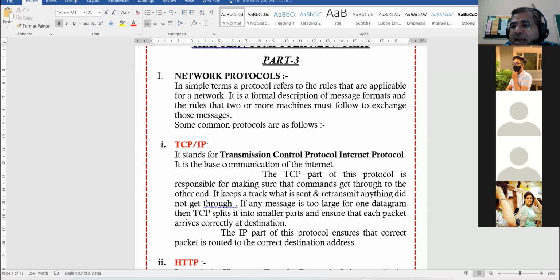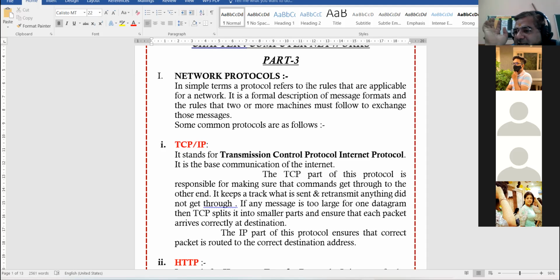First is TCP IP. Already you have done in 10th class if you remember. अब TCP IP क्या होता है? First of all, I will explain you the simple meaning of this protocol. This protocol consists of two protocols, TCP and IP. What is TCP?